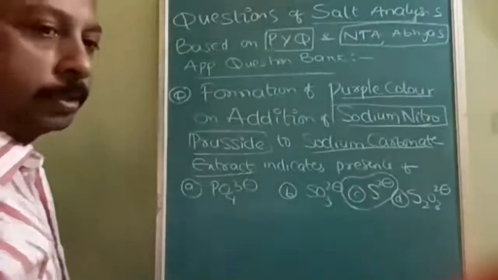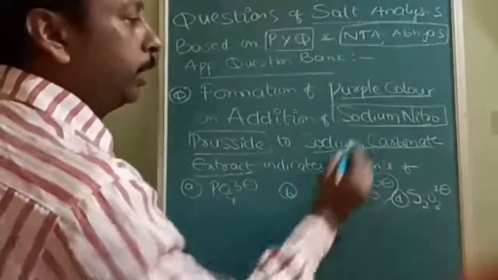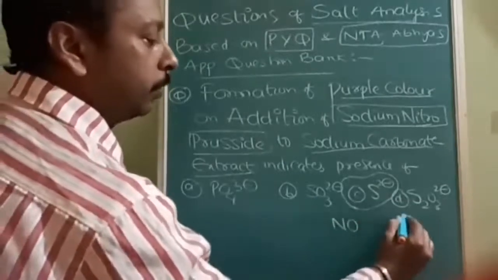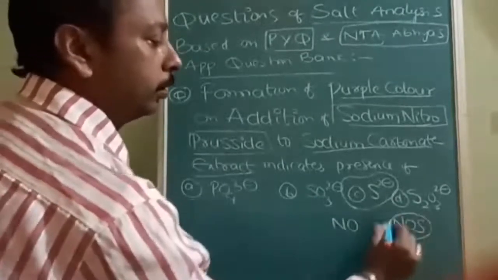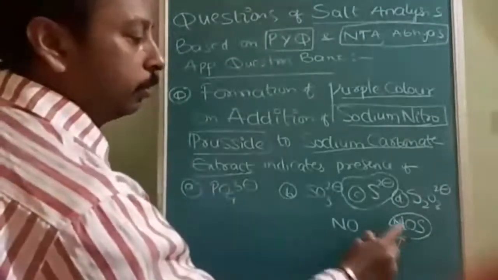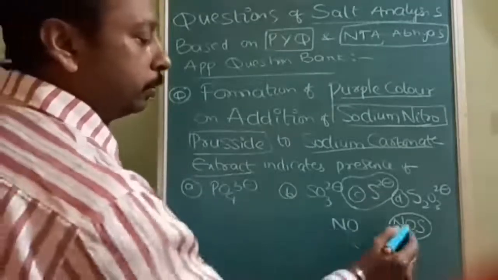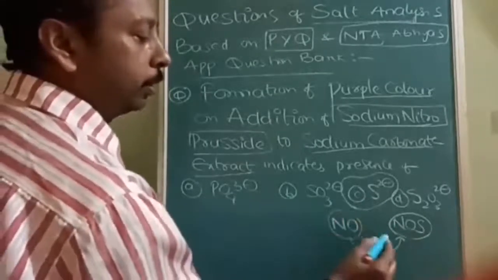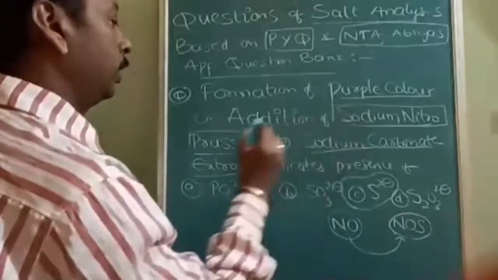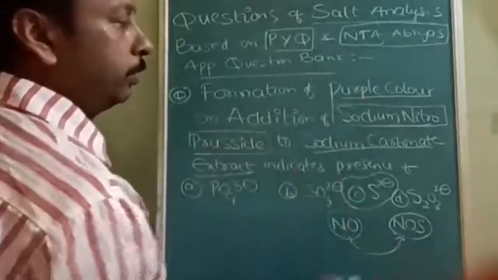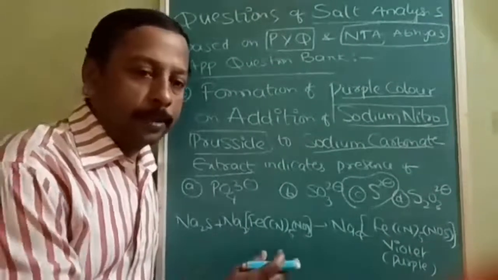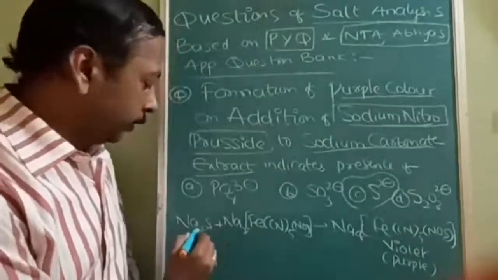What is it detected by? Sodium nitroprusside. The ligand NO in the bracket will be converted to NOS. During this reaction, the ligand changes from NO to NOS. This trick I also told you: NO is nitric oxide, and with sulfur it converts into NOS. That is the purple color. When NOS comes, what will be the color? Purple color.